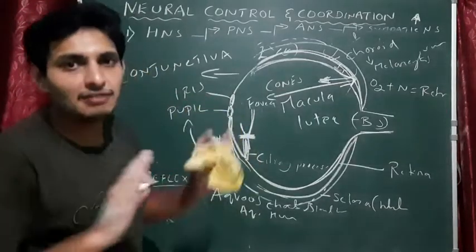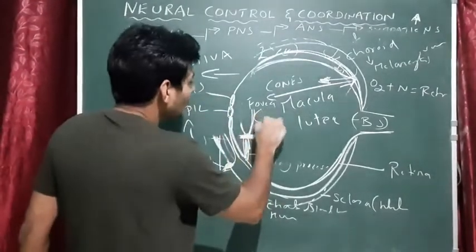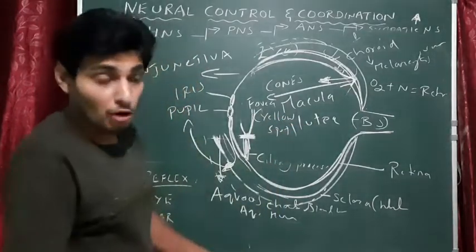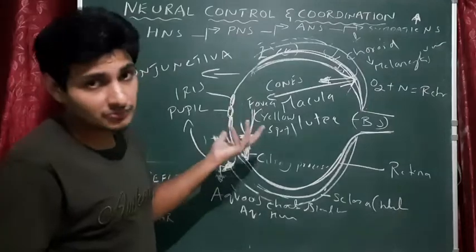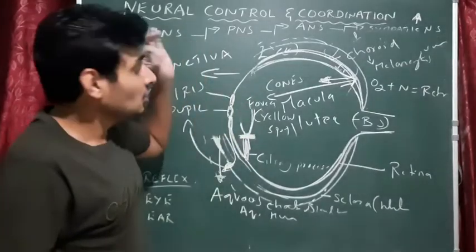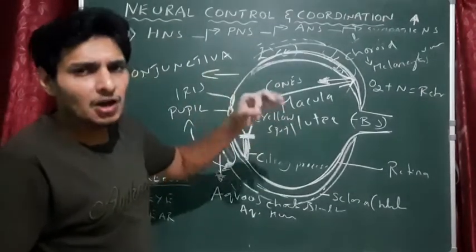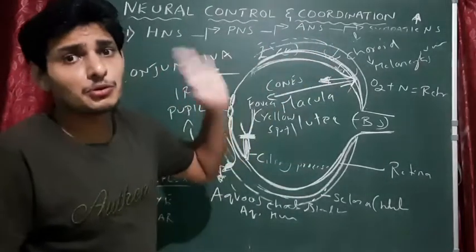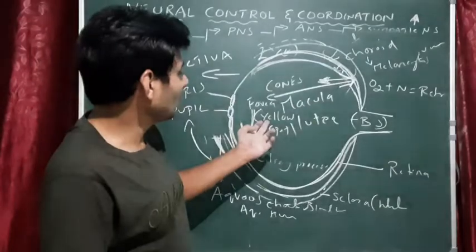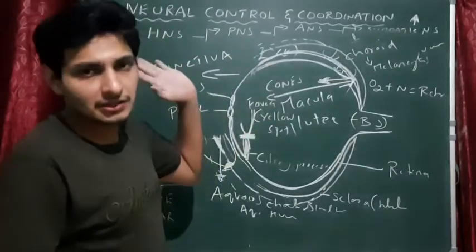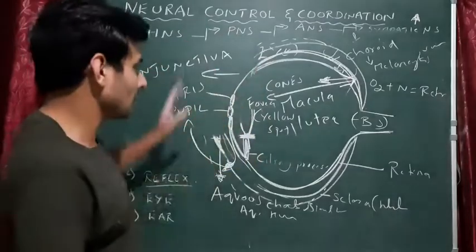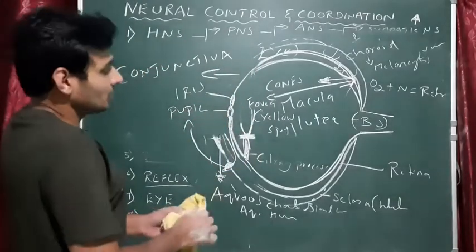Only cones are present in fovea. Fovea can also be called yellow spot. See the names: yellow spot, fovea, macula lutea. Only cones are present. And you may get a question: name the site where only color vision is produced. That is actually the yellow spot, because only cones are there. Cones are associated with color vision and white light sensation. Done. Okay, so that is done.